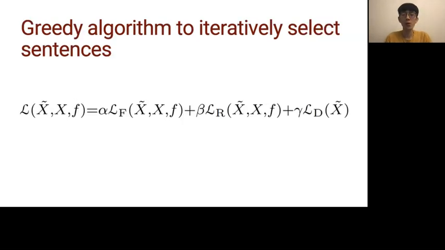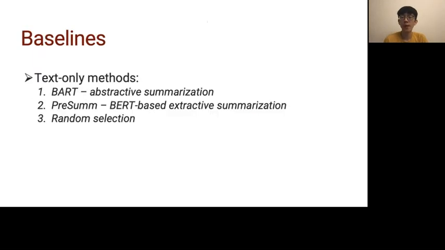Finally, we use a greedy algorithm to iteratively select sentences with hyperparameters to control the strengths of each component. And in practice, we use Bing search to improve our performance. Now let's talk about the baseline methods in our experiment.